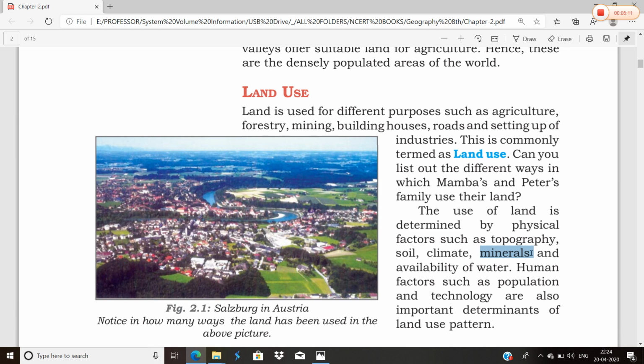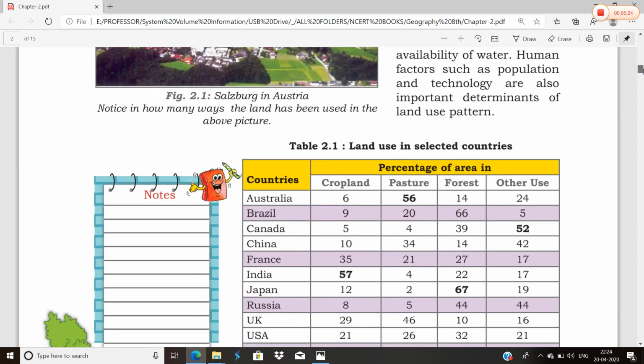So in this way we have understood two or three points in this period. In the next period we are going to understand the remaining part of land use. Till then, if you have some questions, you can ask and get the answers. Thank you very much.